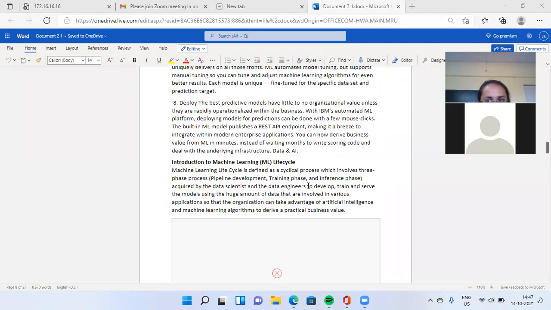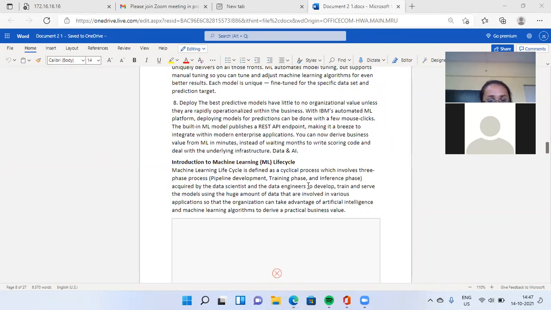First is pipeline development, second is the training phase, third is the inference phase. These are carried out by data scientists and data engineers to develop, train, and serve the model using a huge amount of data that are involved in various applications.